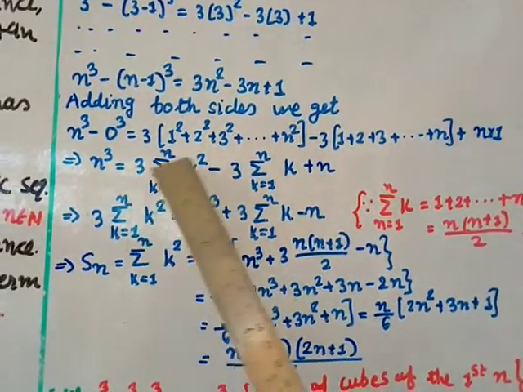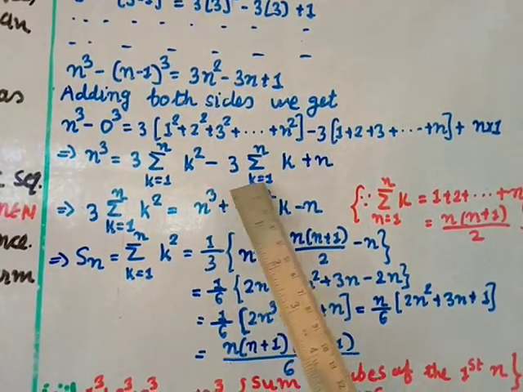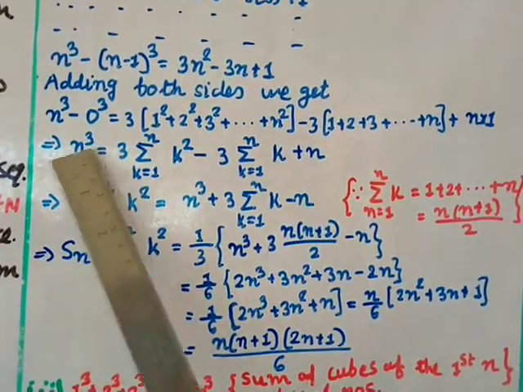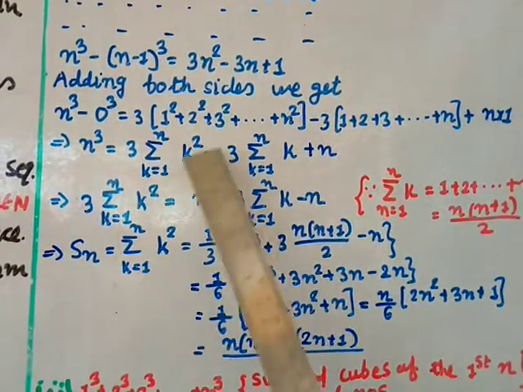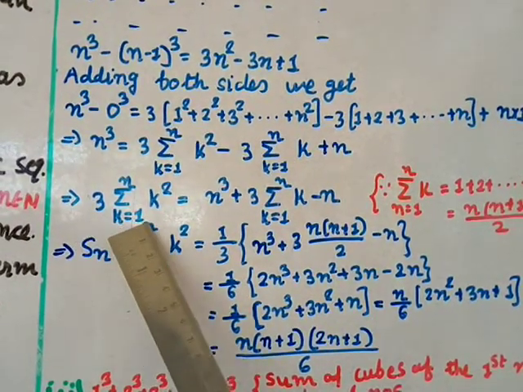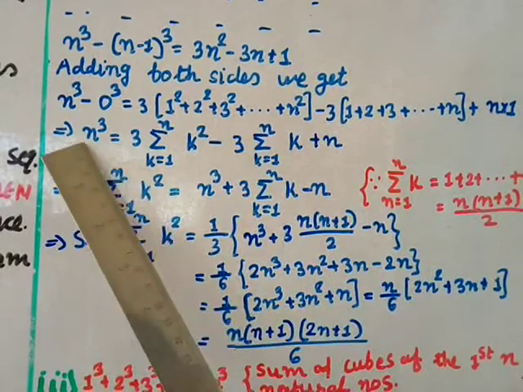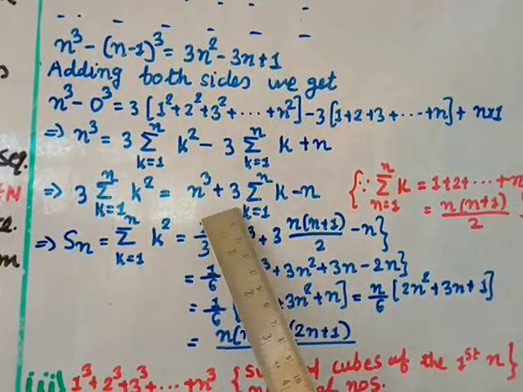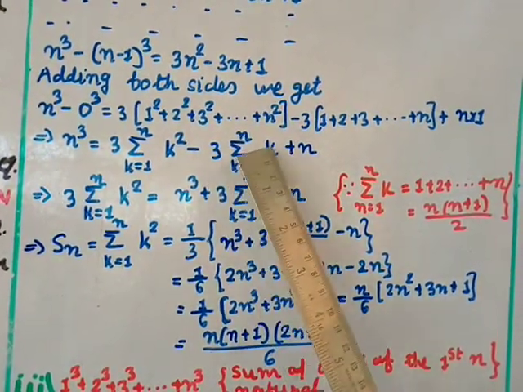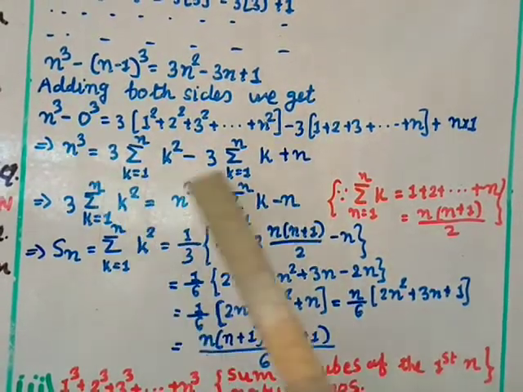Now this I keep here, and this minus 3 sigma k equal to 1 to n of k I transfer over here. So here n cube is there. This part keeping as it is, 3 into sigma k equal to 1 to n of k square equals n cube. This you transfer, plus 3 sigma k equal to 1 to n of k. This plus n transfer becomes minus n.